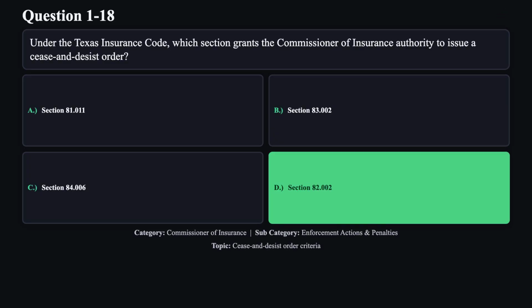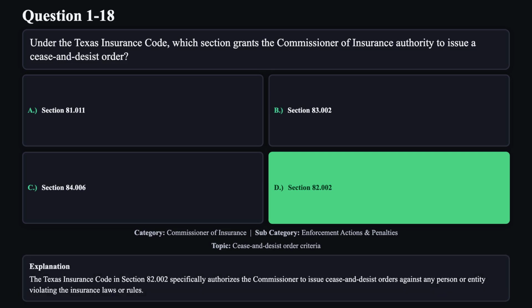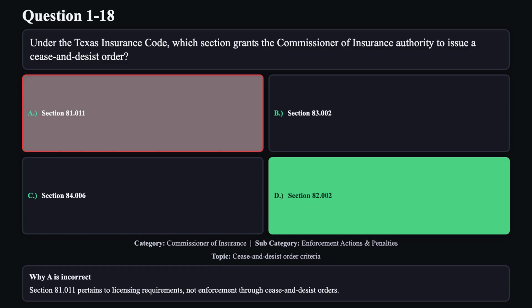The correct answer is D. The Texas Insurance Code in Section 82.002 specifically authorizes the Commissioner to issue cease and desist orders against any person or entity violating the insurance laws or rules. Reason A is not correct. Section 81.011 pertains to licensing requirements, not enforcement through cease and desist orders.